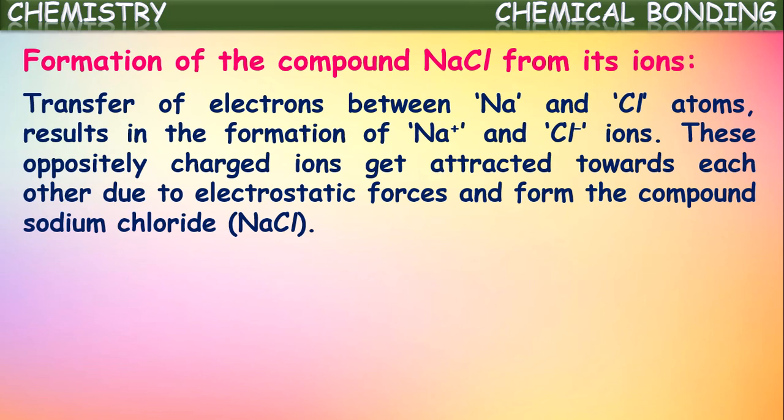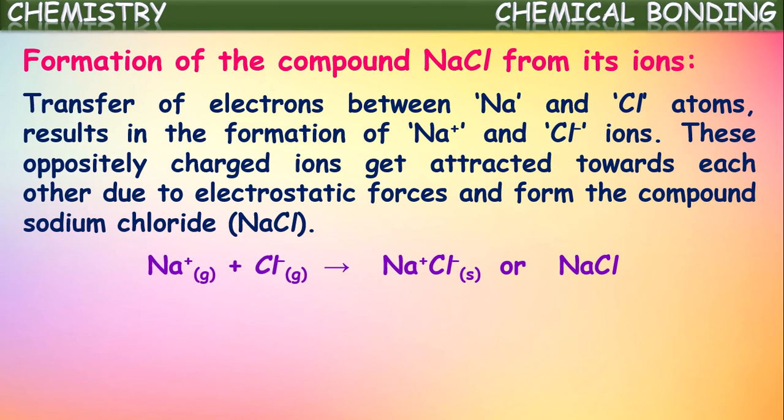These oppositely charged ions get attracted towards each other due to the electrostatic forces and form the compound called sodium chloride. As these two are oppositely charged ions, because of the electrostatic force of attraction between them, they come close to each other and combine together to form sodium chloride compound.